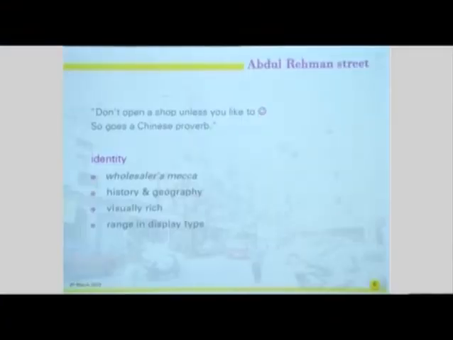After this overview, I would like to talk about Abdul Rahman Street, from where we archived different kinds of shop signs. There was a good range that we could get, starting from the 1930s and going till 2013. It's known as a wholesaler's Mecca in Mumbai. It's one of the most culturally and historically relevant streets, which is visually very rich and geographically important.